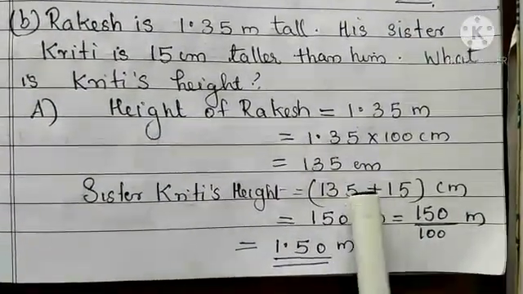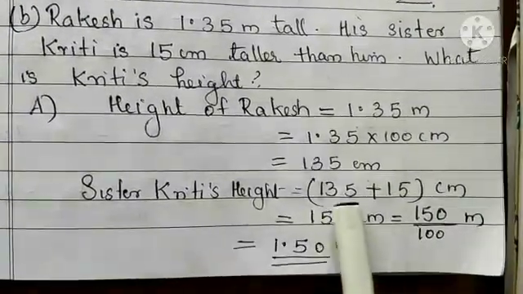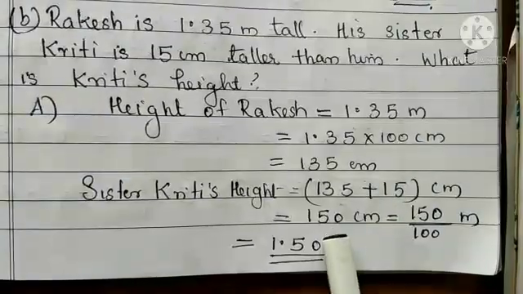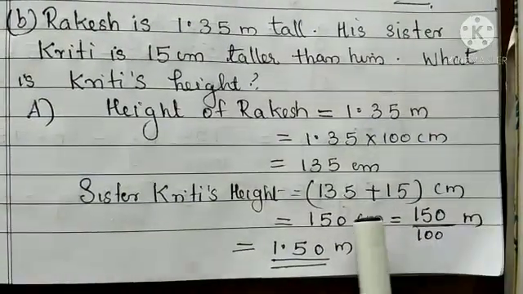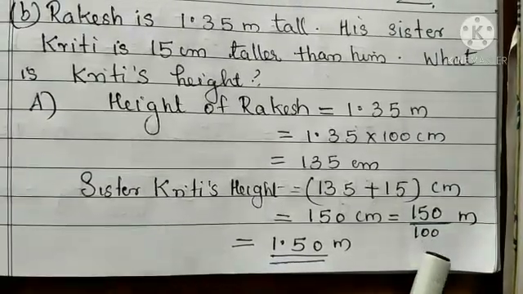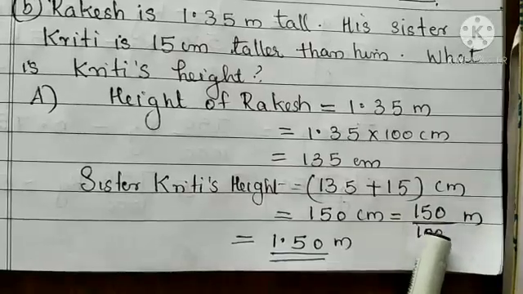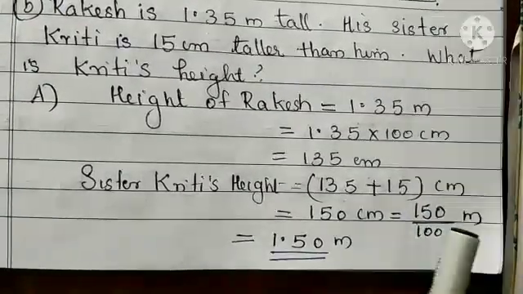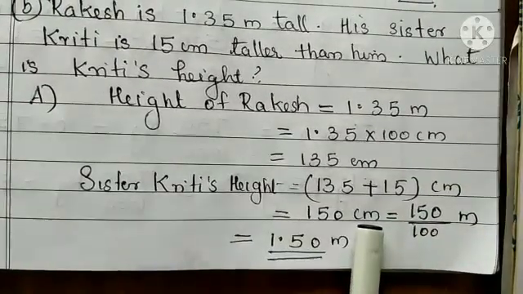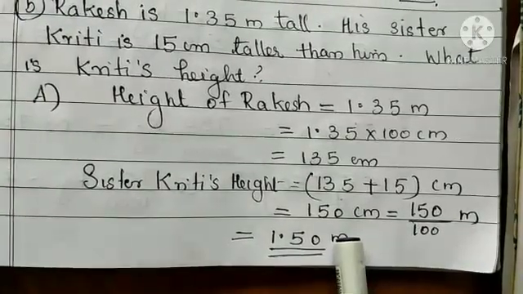Taller than means it should be added. So 135 plus 15 we will get 150 centimeter. So height normally we can write in meter. So 150 by 100 meter. Centimeter to meter division by 100. Meter to centimeter multiply by 100. So 1.50 meter. Okay.